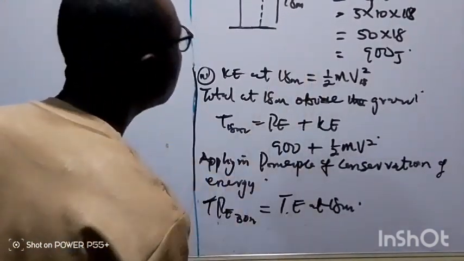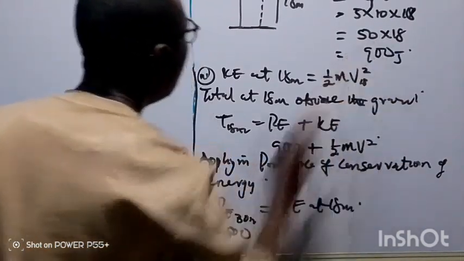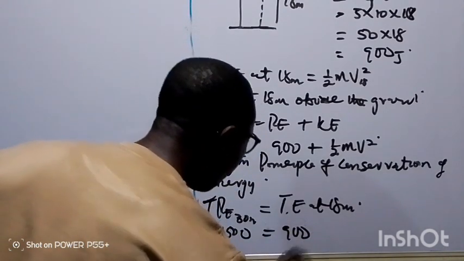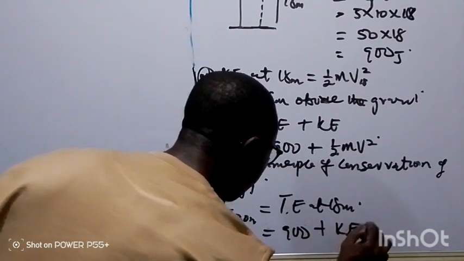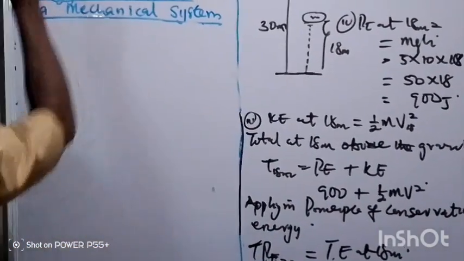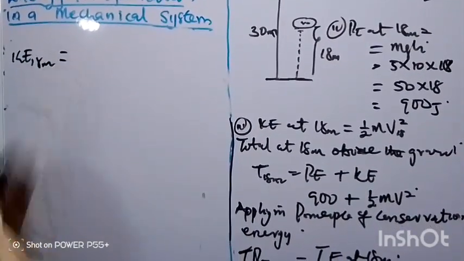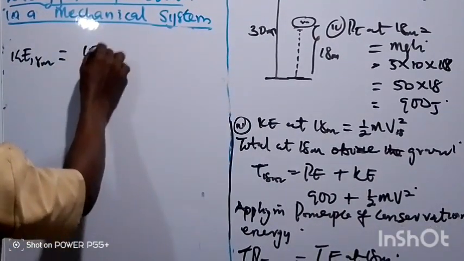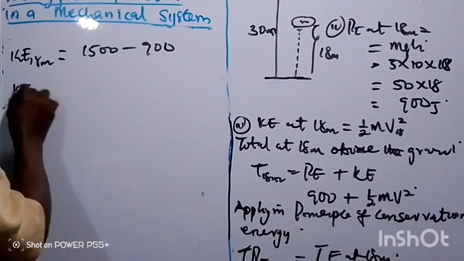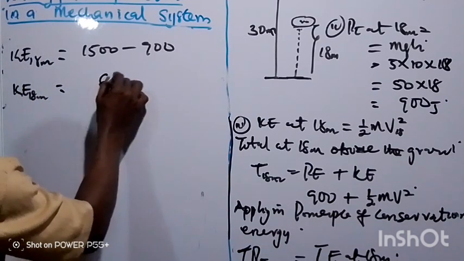So at 30, 1,500 is equal to PE at this point, 900, plus KE at that particular point. So from there we can say KE at 18 meters will be equal to 1,500 minus 900. So KE at 18 meters will be equal to 600 joule.